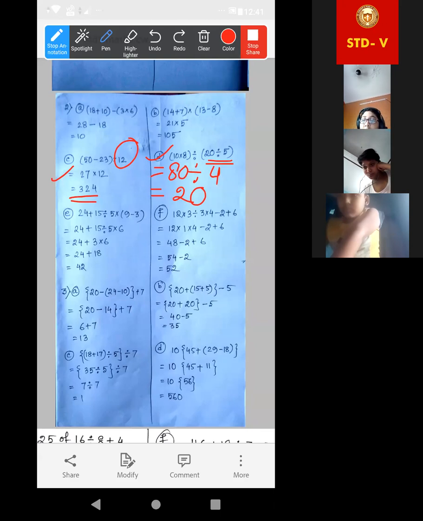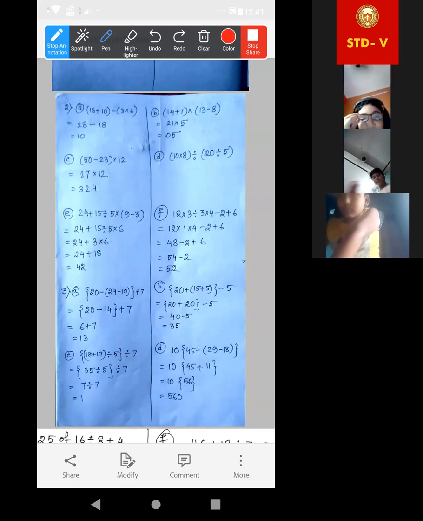Okay, now number E. First this bracket, 9 minus 3, it is 6. Then 1 by 1. Acha, 15. Here you can say, ma'am, why are we writing this division in each and every line? Yes, you can do it in this way also. Acha, just let me write this one. 80 divided by, I hope you have completed already.